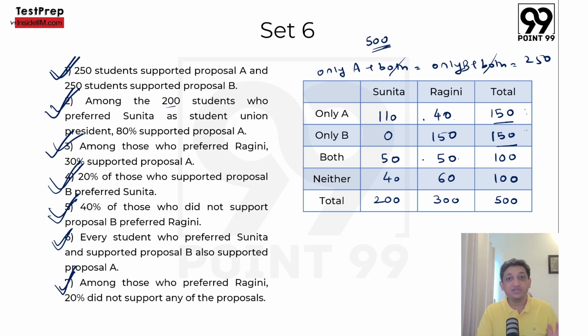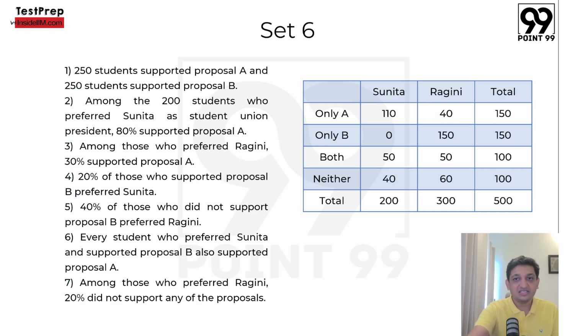So although the information looks slightly complicated in terms of only A, only B, both, neither, and it is not clear whether you should make a Venn diagram, or have 4 factors, instead of making complicated Venn diagrams or thinking that this is set theory logic, you can simply create a table which has mutually exclusive and collectively exhaustive terms, and then you can answer all the questions that are there. So let's look at this table again in a slightly better format, and now we can answer all the questions